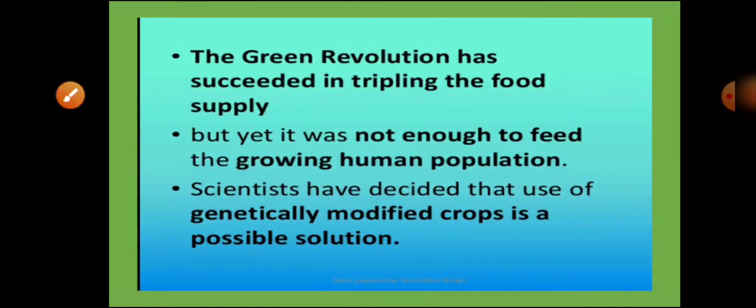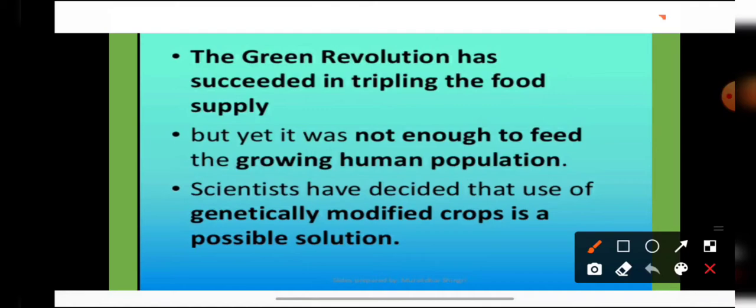Now students, the Green Revolution which took place in our country in the year 1965 to 70, it enhanced the food production and it succeeded in tripling the food supply. But yet this food supply is not enough to feed the growing human population, because we all know that population always increases geometrically.